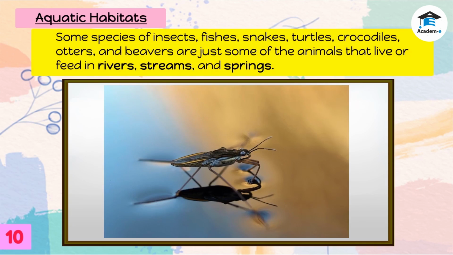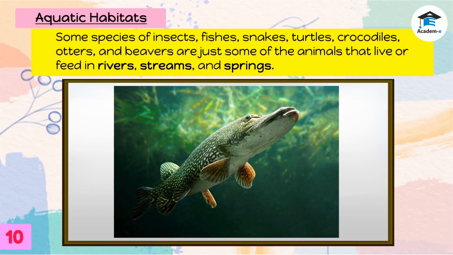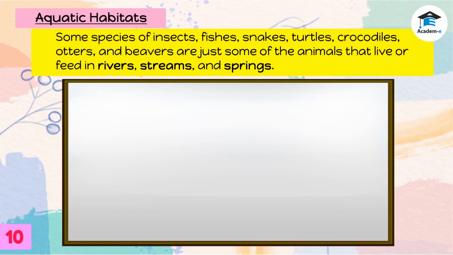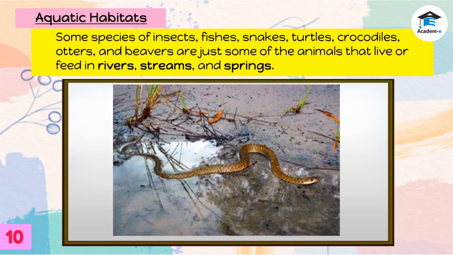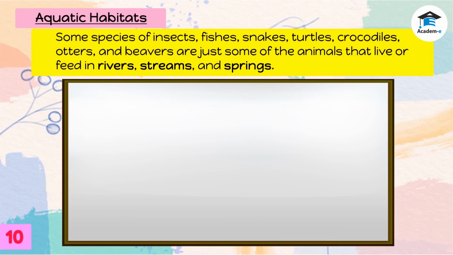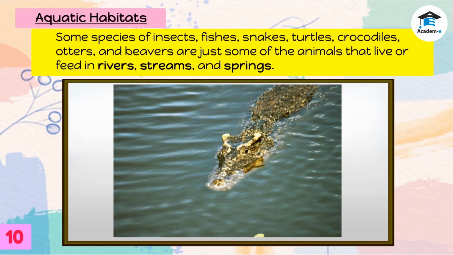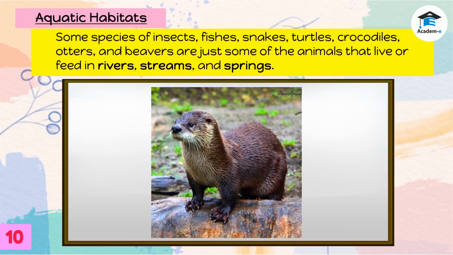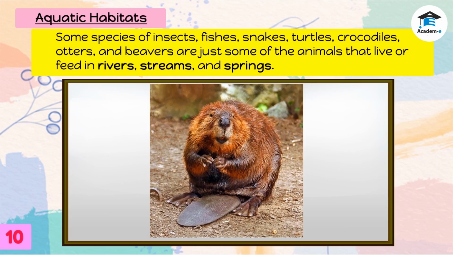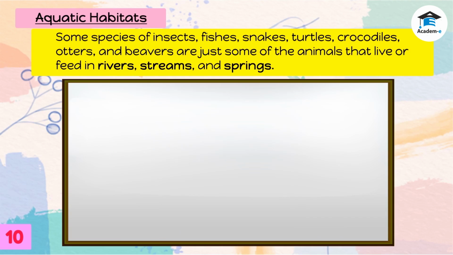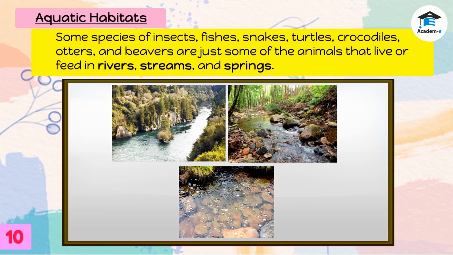Some species of insects, fishes, snakes, turtles, crocodiles, otters, and beavers are just some of the animals that live or feed on rivers, streams, and springs.